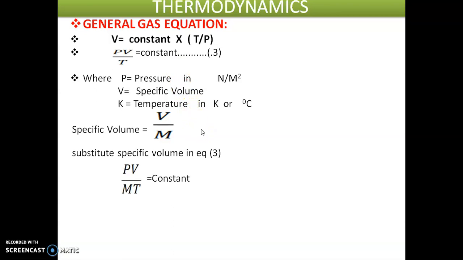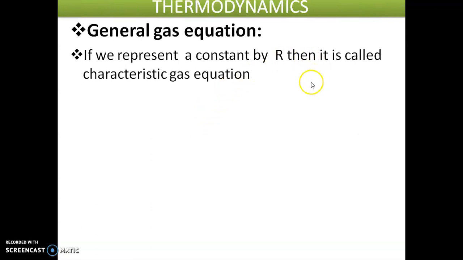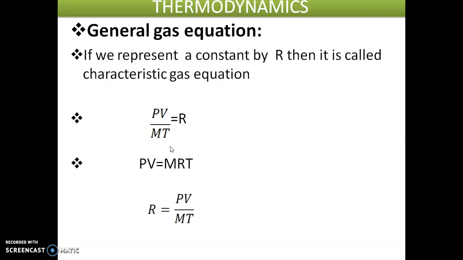If we represent the constant by R, it is called the characteristic gas equation, that is PV by M T is equal to R. So here we are replacing the constant with R. Therefore, PV is equal to MRT, and R is equal to PV by MT.